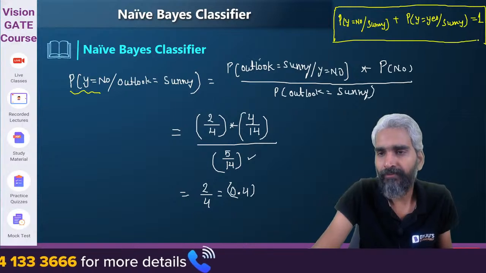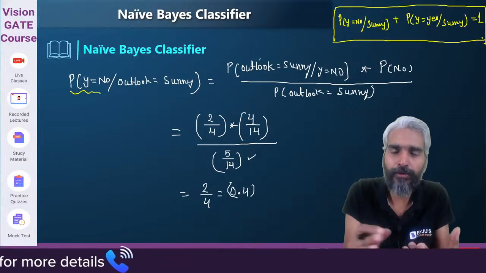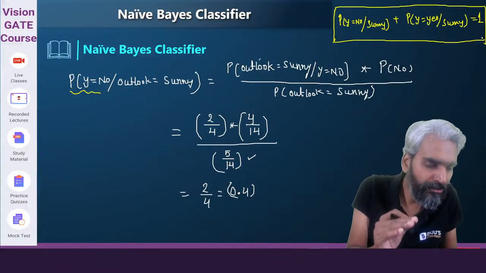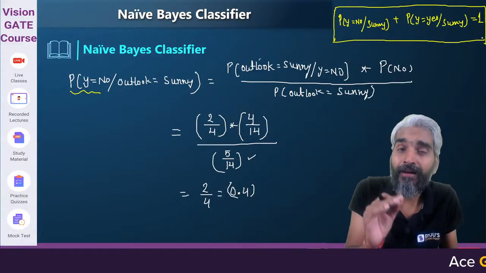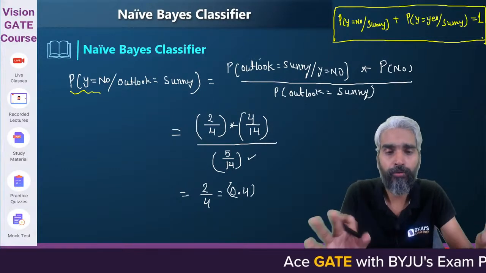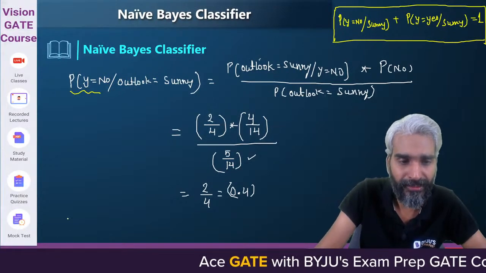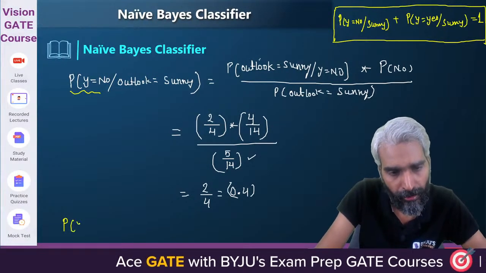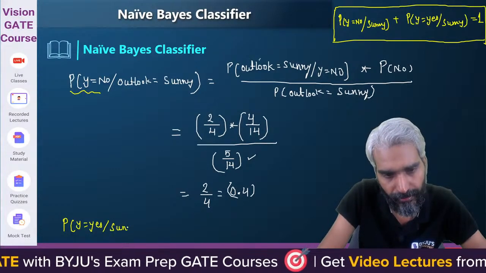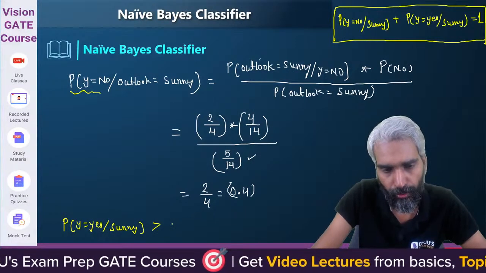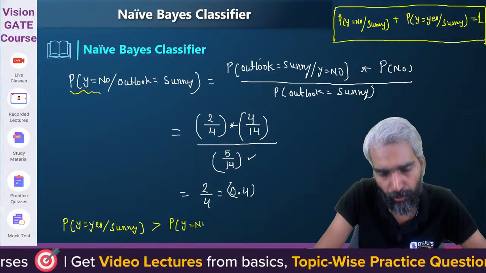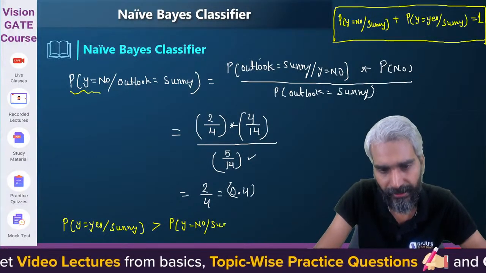Yes, sir. And one thing, whenever a new input is given in which the outlook is sunny, our model will classify that particular data into yes or no. Do you realize that the probability of y being yes given sunny is more than the probability of y being no given sunny?